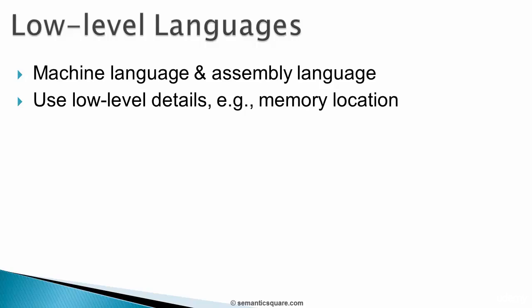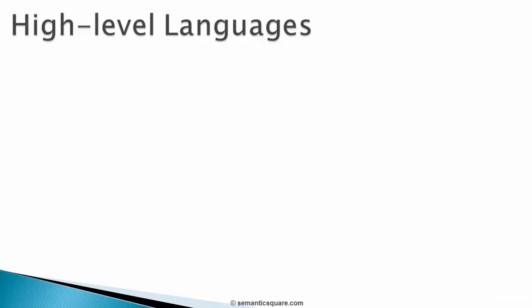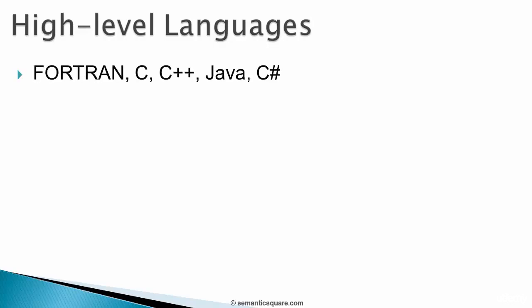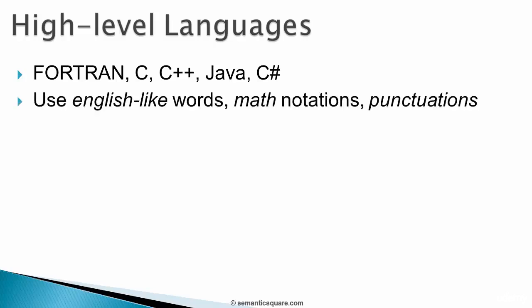And writing programs even in assembly language is still tedious. So programmers wanted programs to be expressed in an easier way. And they also wanted to hide the low-level details. So in time, they came up with high-level languages. And some example high-level languages include Fortran, C, C++, our very own Java, and C#. And they use English-like words, mathematical notations, and punctuations to write programs. So they are much easier to write and read, as we will see in this course. And of course, they also hide low-level details of the computer.